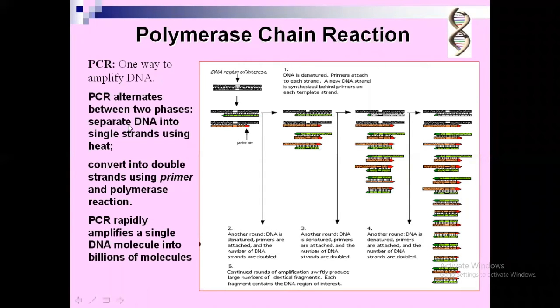So the PCR alternates between two phases. First, separate DNA into single strands using heat. That's called DNA melting. Then convert into double strands using primer and polymerase reaction. For that, Taq polymerase enzyme is used in the PCR machine. PCR rapidly amplifies a single DNA molecule into billions of molecules. That is, thousands and thousands of copies of the same DNA are made. They are used in biological computers. So the role of the PCR machine is very, very important here for developing biocomputing.